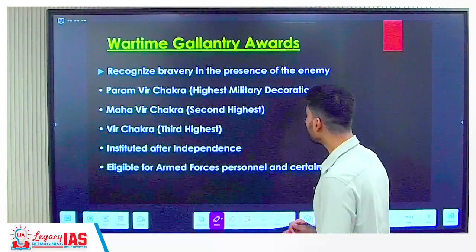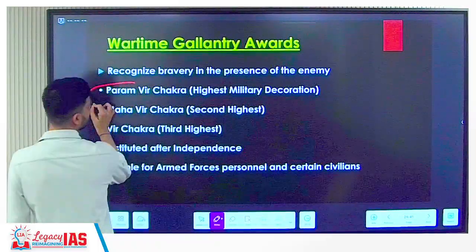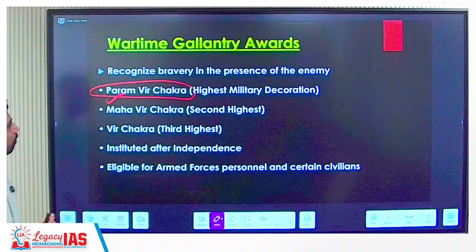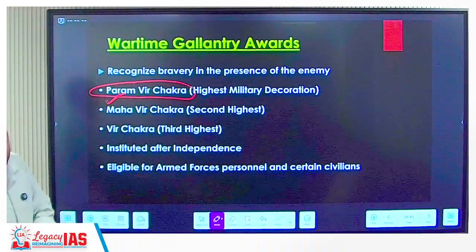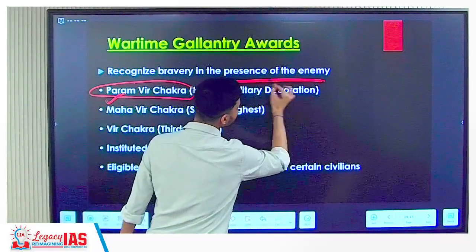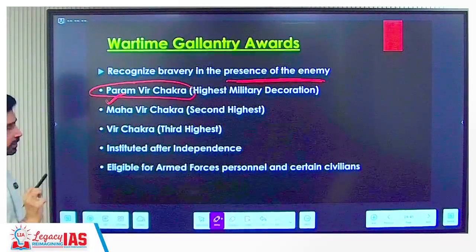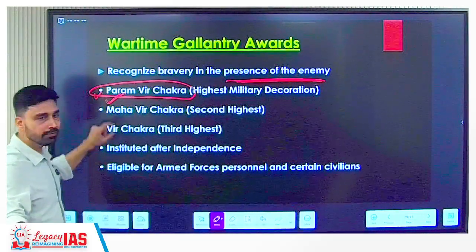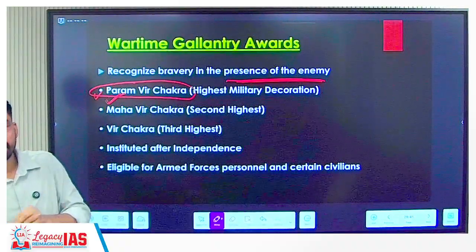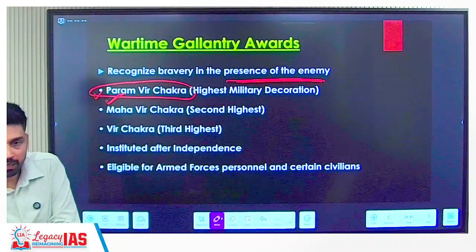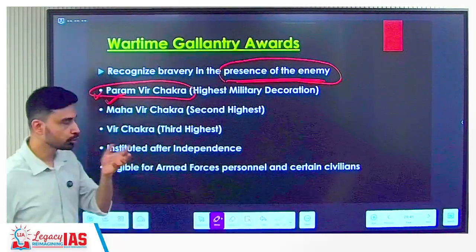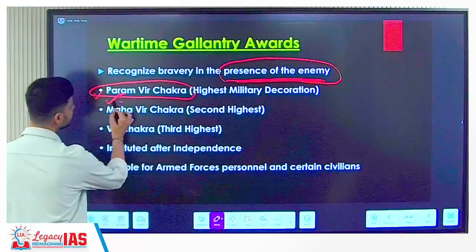Now, if you look at the wartime gallantry awards, the highest military decoration that we have in India is what is called the Paramveer Chakra. No award is higher than this as far as gallantry or recognizing bravery is concerned. It is given if you have shown bravery in the presence of the enemy. This is very important to remember. Paramveer Chakra cannot be given to any person who is showing courage during the time of peace, who is fighting the enemies of India internally. It is strictly reserved for those people who are fighting the enemy, who are fighting the war, and have shown courage.